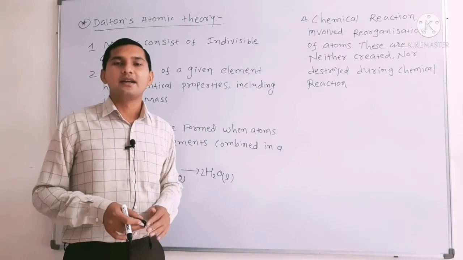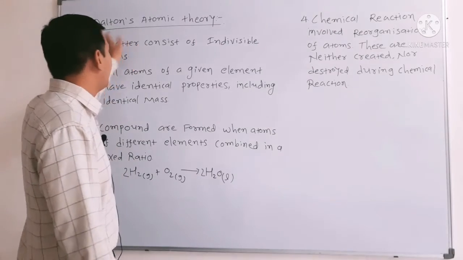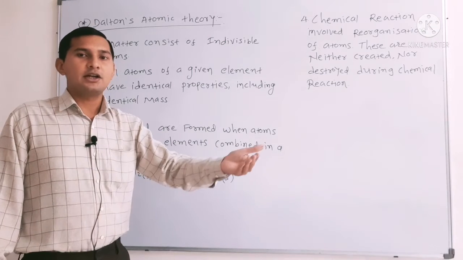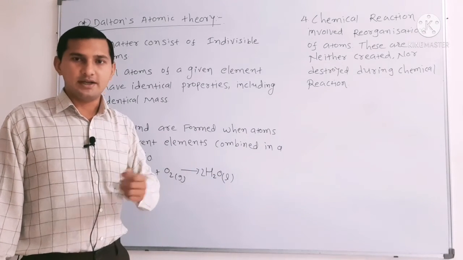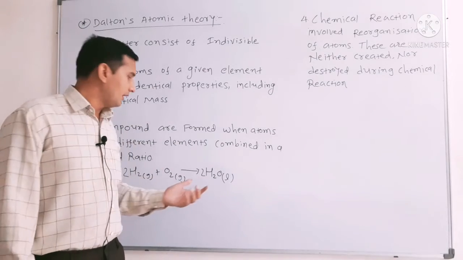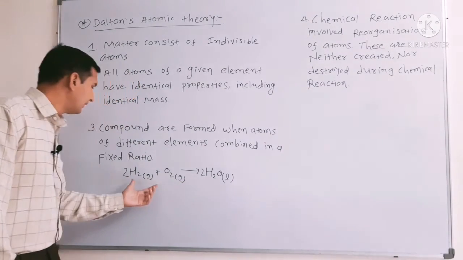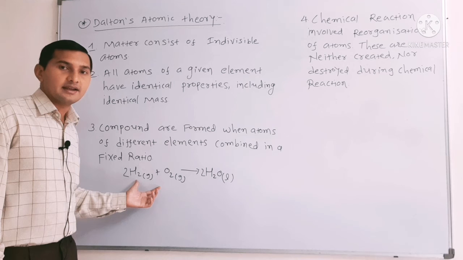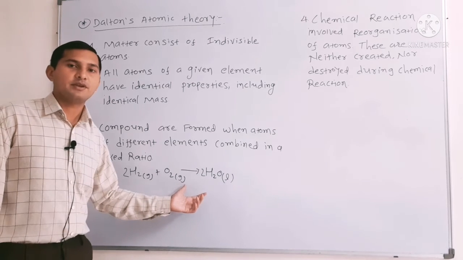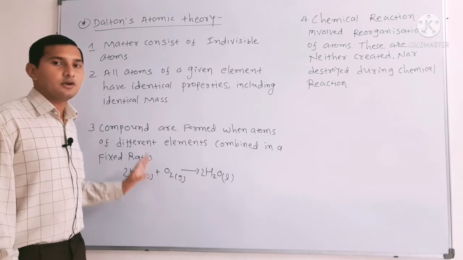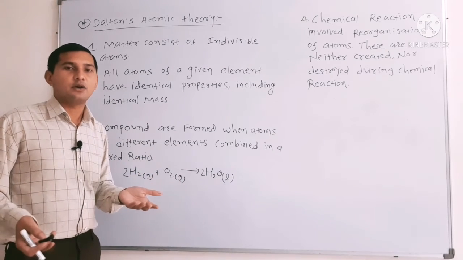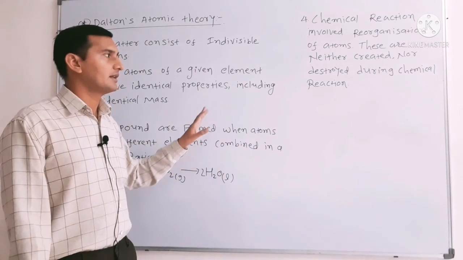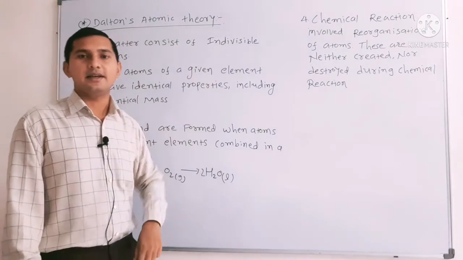So these are the limitations of Dalton's atomic theory, because the atom is divisible. If a hydrogen atom loses an electron, it forms a proton, right? So they are divisible. Any molecule is obtained from different atoms of elements, but it includes their electronic configuration, and on the basis of this we explain the formation of a stable product. So this theory does not explain how valency is included during the formation of product. So these are some limitations of Dalton's atomic theory.